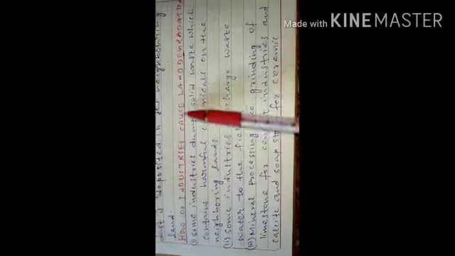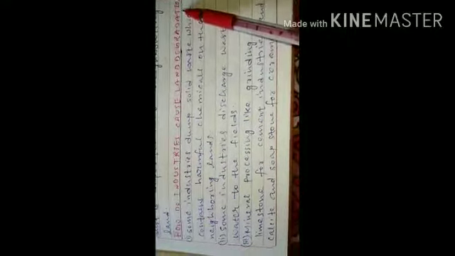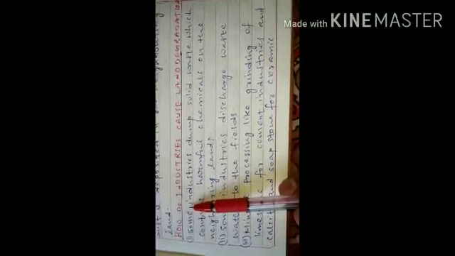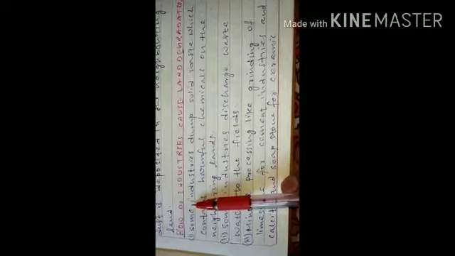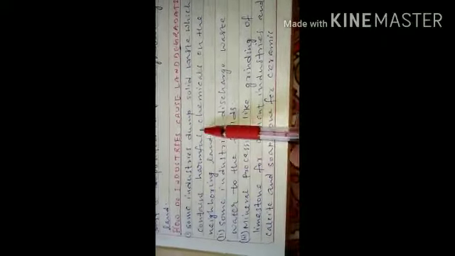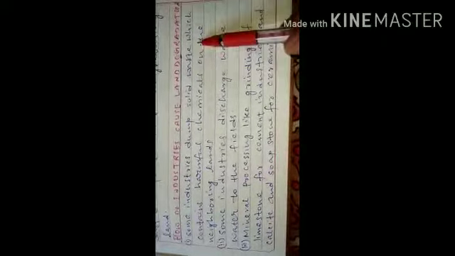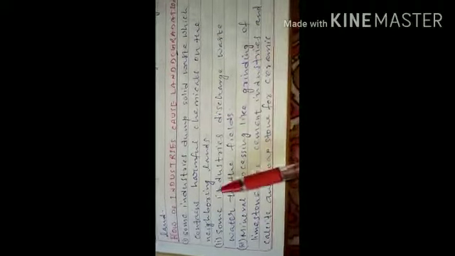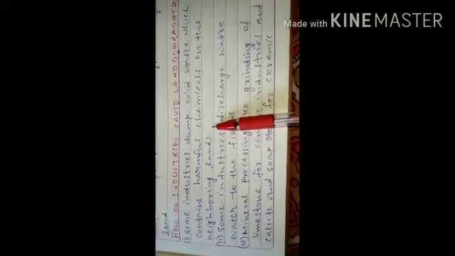Today we are going to read about how industries cause land degradation. Here I have written some of the points that cause land degradation. Some industries dump solid waste which contains harmful chemicals on the neighboring lands.